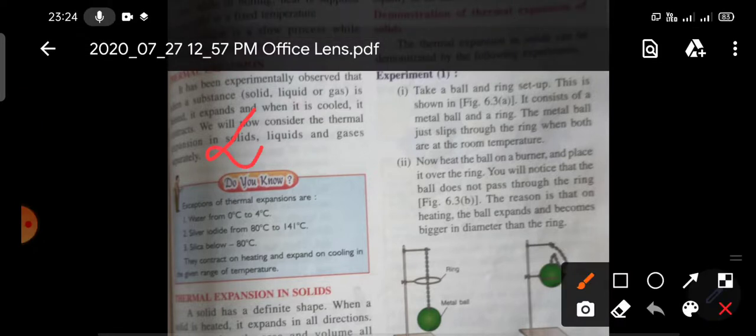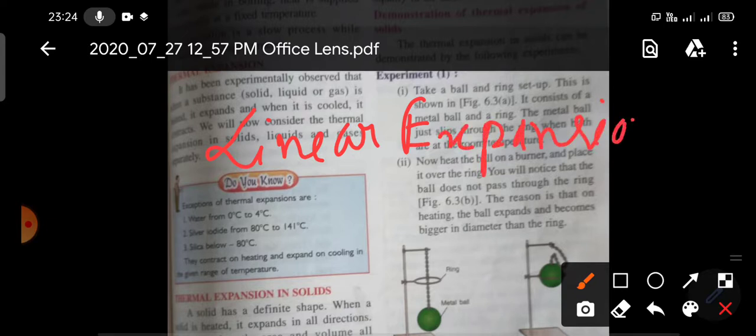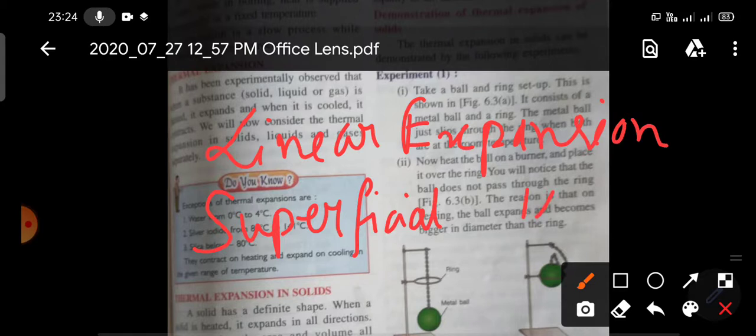There are three types of thermal expansion. One is called linear expansion. Second is called superficial expansion, and third is called cubical expansion.